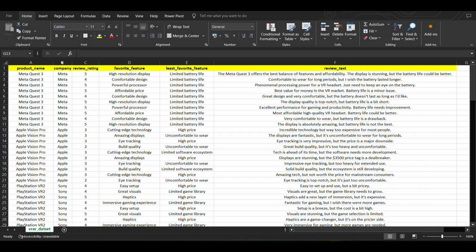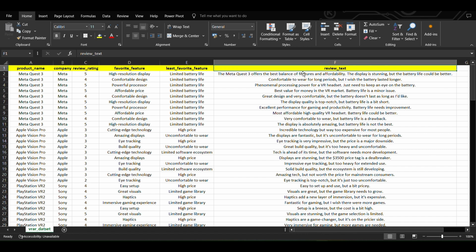Alright, so we have product names such as MetaQuest 3, Apple Vision Pro, PlayStation VR 2, and the company which manufactured it. And then we have the reviews and rating, and the favorite feature of the customer, and the least favorite feature of the customer, and the review text. Alright, so let's move on to analysis now.